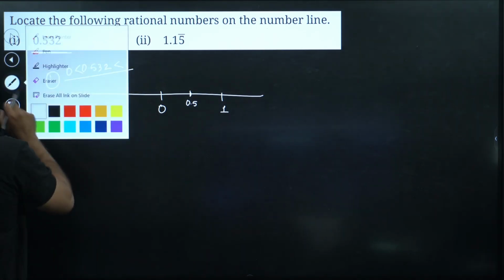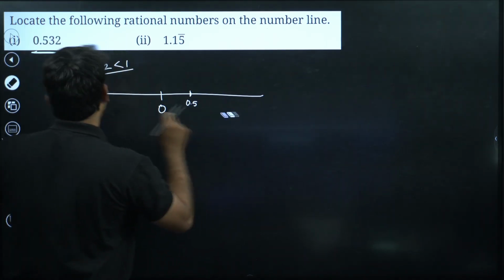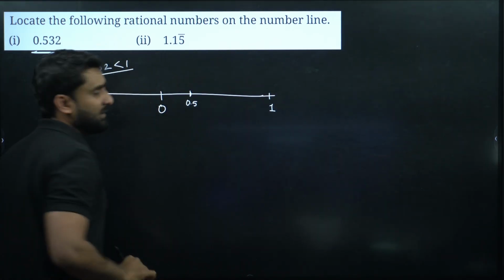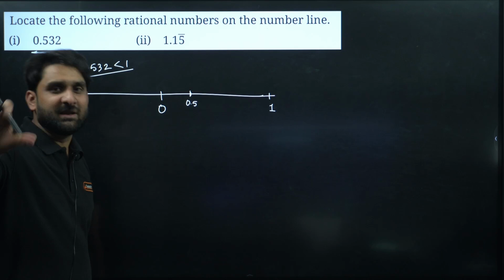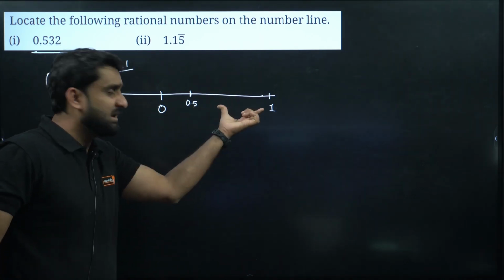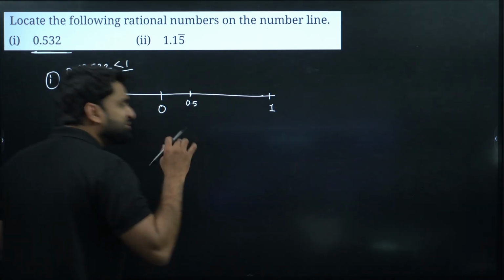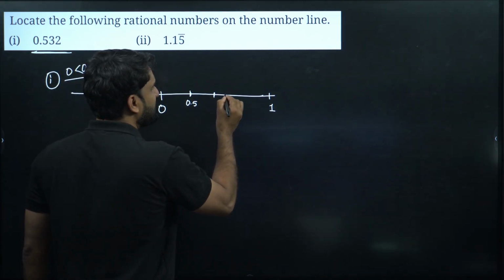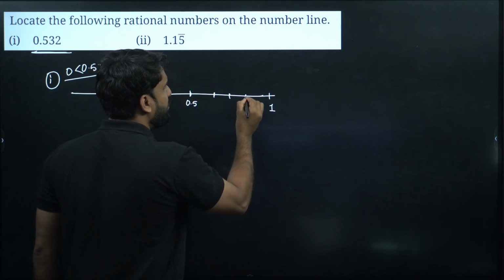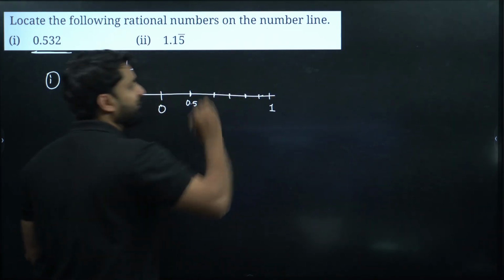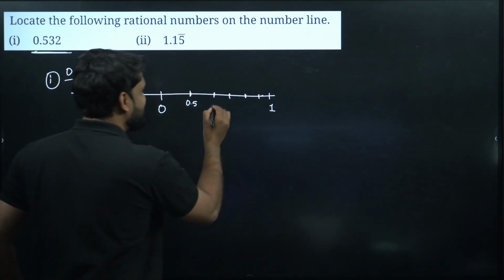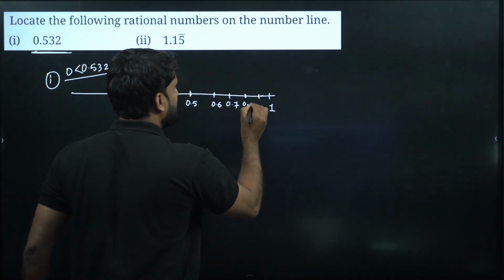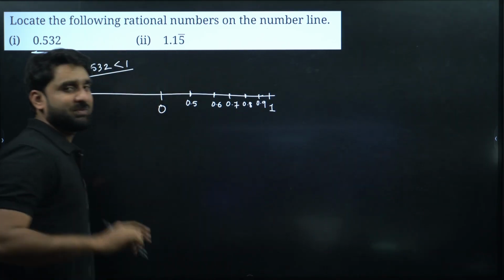But we require 0.532 approximately. So we can do one thing here. Let's keep one little separate because we require it here. Don't get confused. I need some points here, so that's why I'm making a little bit more gap. So just imagine, champion: 0.5, 0.6, 0.7, 0.8, 0.9 and then 1. Clear?